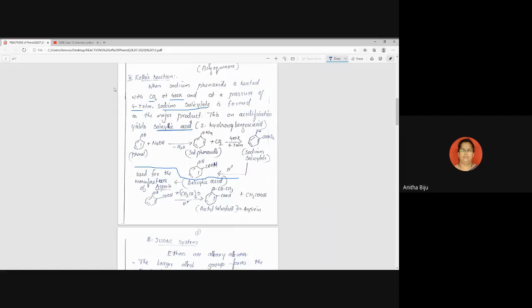Okay, now second, you write one equation, one reaction, one question. Write the question: How will you convert salicylic acid into aspirin? And after that you have to write this equation. So this is the equation.